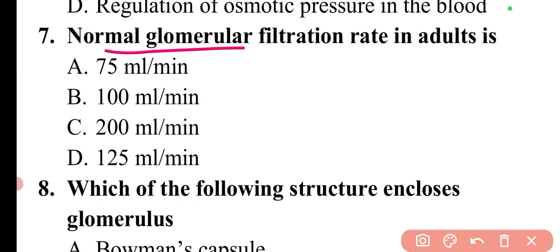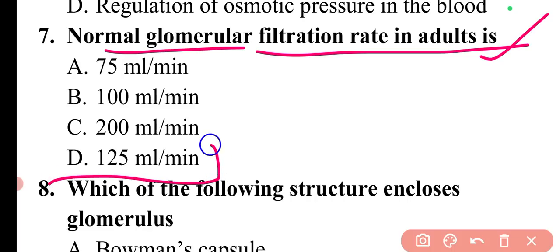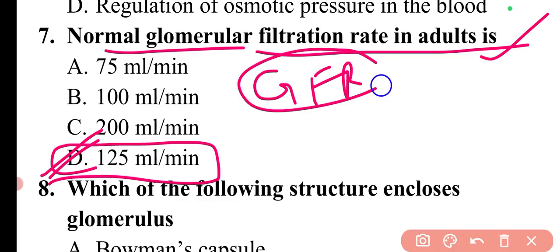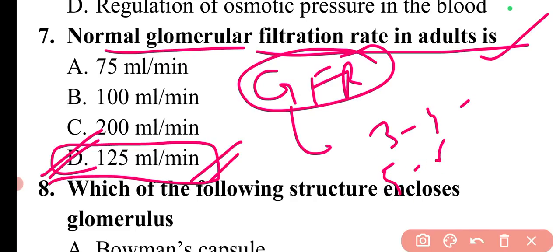The next question is, normal glomerular filtration rate in adults is, so the normal glomerular filtration rate in adults is around 125 ml per minute. So option D is the correct answer. This glomerular filtration rate, that is GFR, has different rates for different age groups. Normally it is 125 ml per minute. If the person is at initial ages like 3 to 4 years or 5 to 6 years, then it will be lesser than this value.